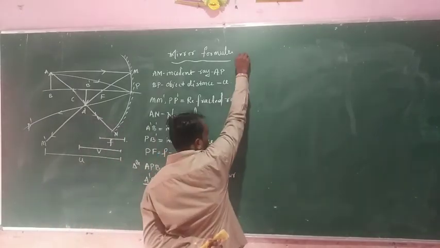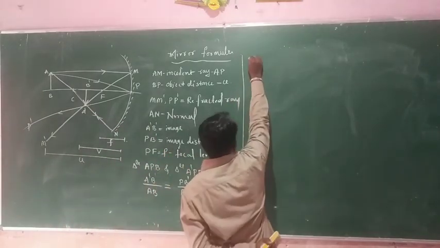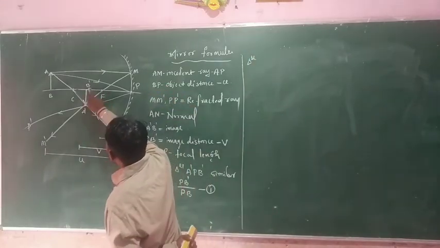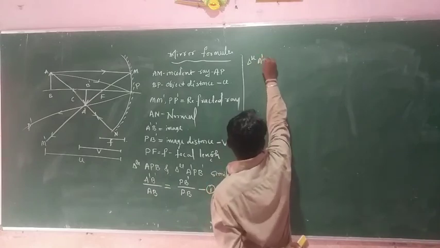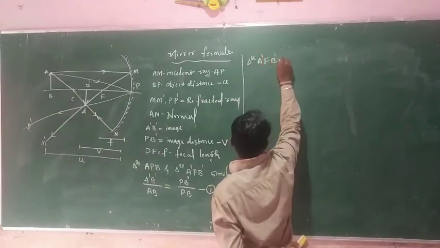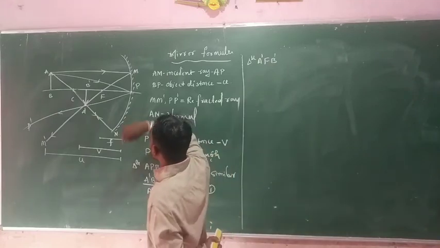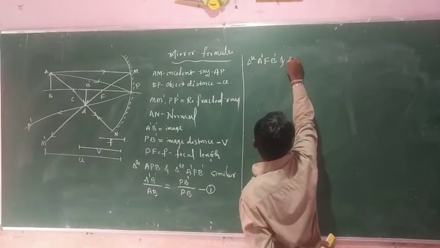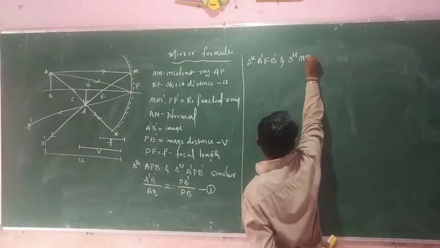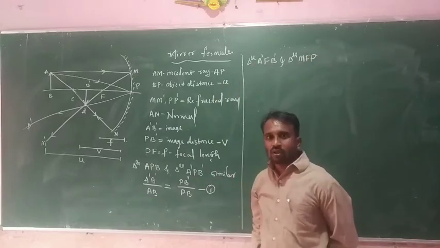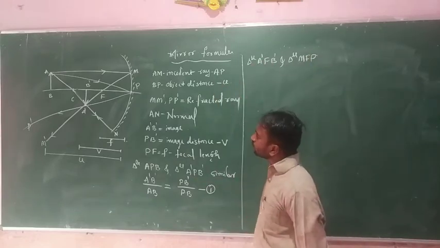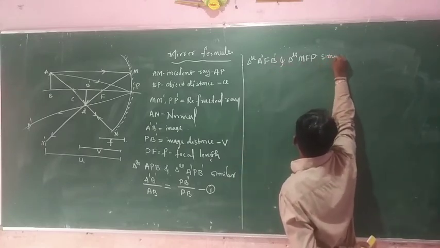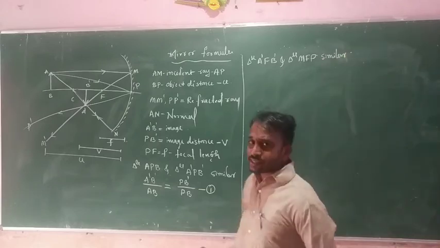So here again we consider two triangles: the first triangle A dash F B dash, and the other triangle MFP. These two are similar triangles.